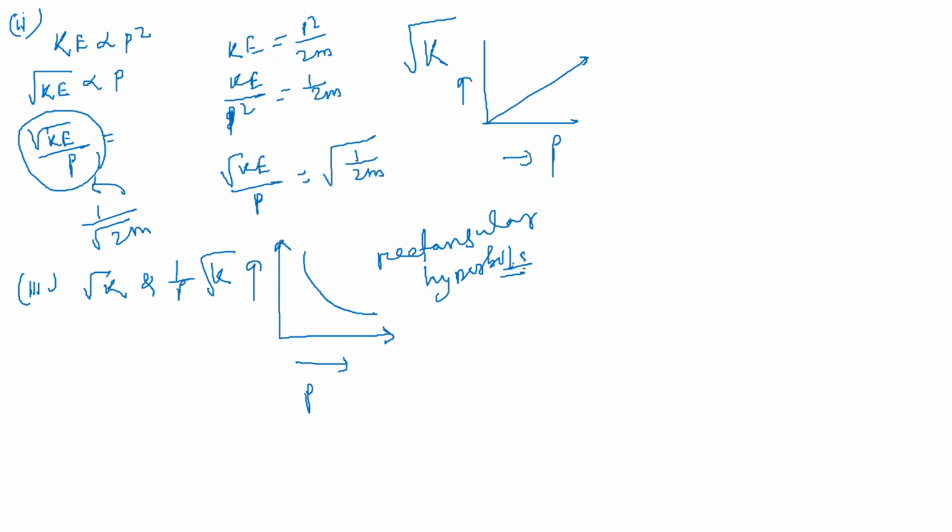Okay. And so next, let's see, a particle is projected off from a point at an angle theta with the horizontal. That means, another example, a particle is projected at some angle theta with the horizontal. At any time t, if p is the linear momentum, y is the vertical displacement and x is the horizontal displacement.